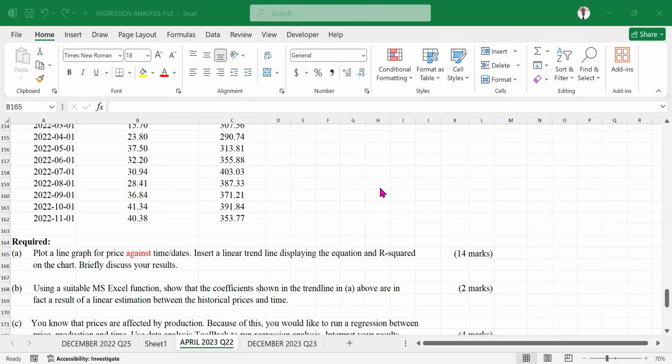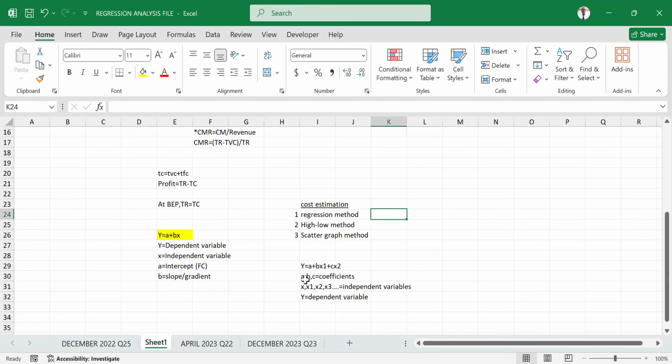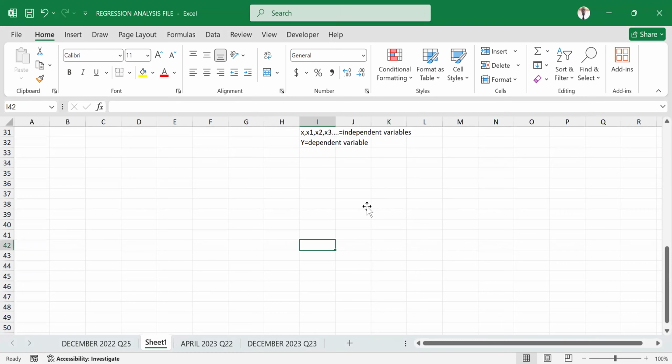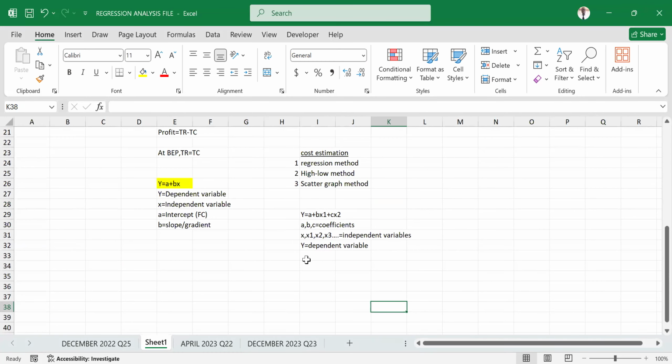Price is the dependent. I think that one is something we all understand. So when you talk about price against, that first variable that comes before the word against normally falls on the y-axis. And that is our dependent variable. In other words, you can call that dependent variable total cost, if you want a very direct correlation. I want to try as much as possible to use very simple terms.